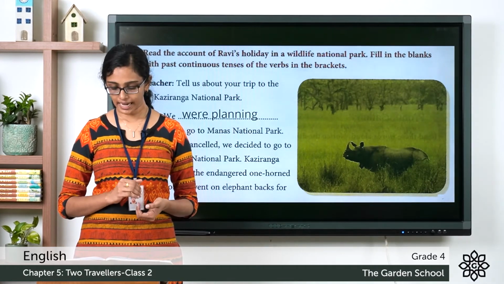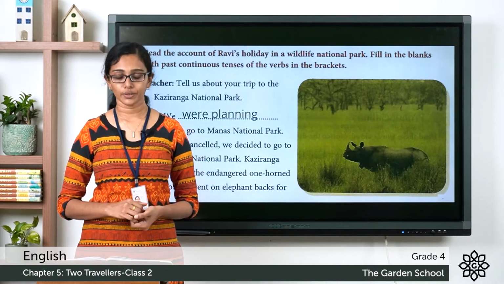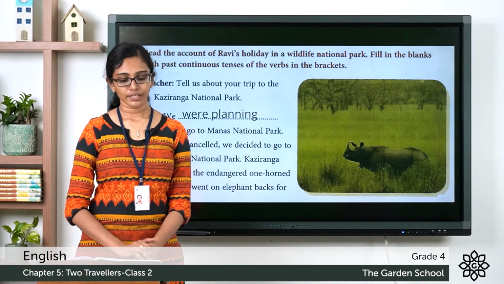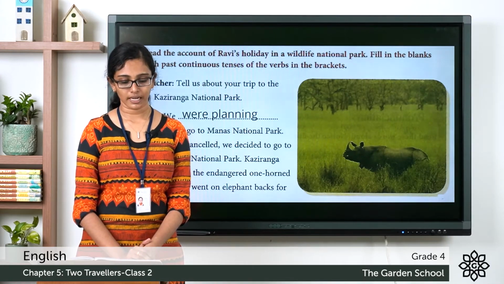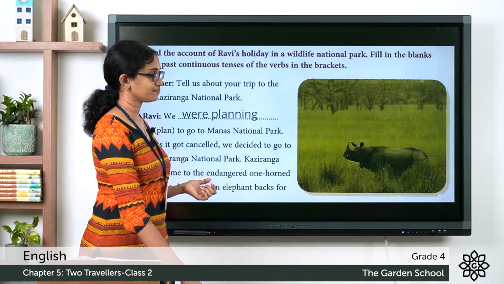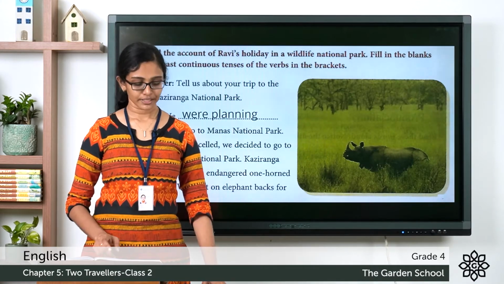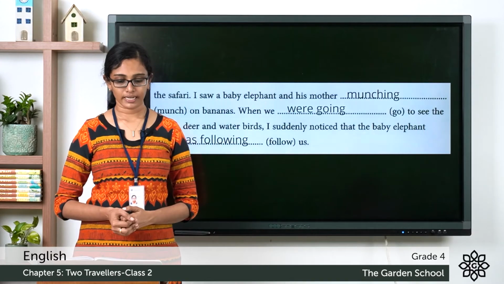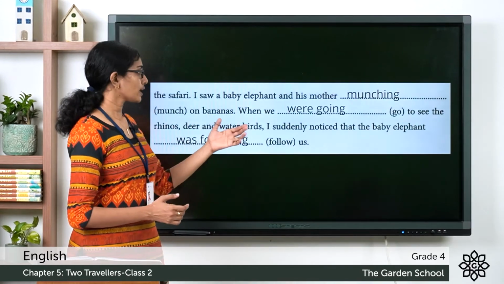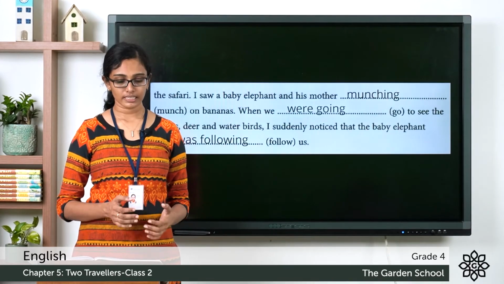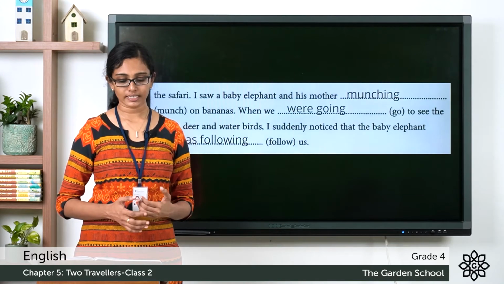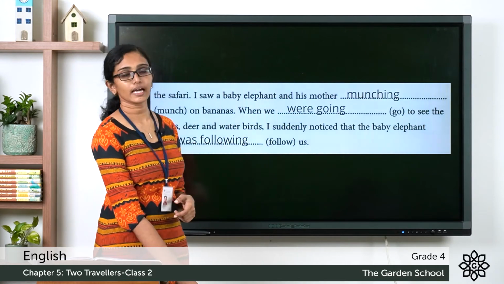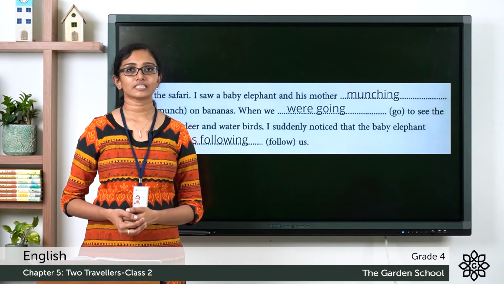Kaziranga is home to the endangered one-horned rhino. We went on elephant backs for the safari. I saw a baby elephant and his mother munching on bananas. When we were going to see the rhinos, deer and water birds, I suddenly noticed that the baby elephant was following us. Hope you got all the answers correct.